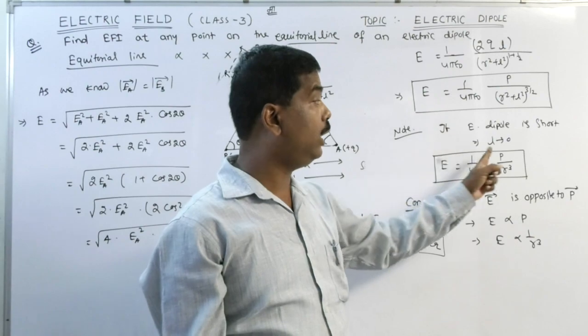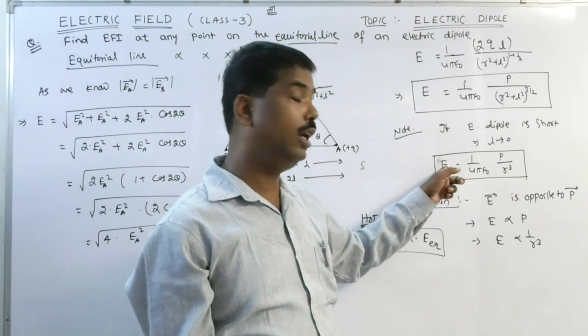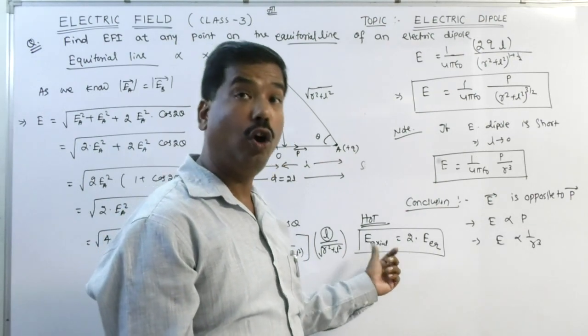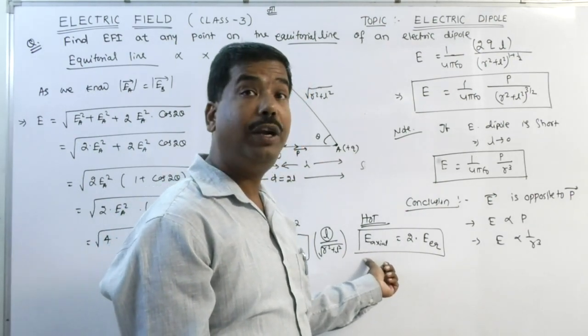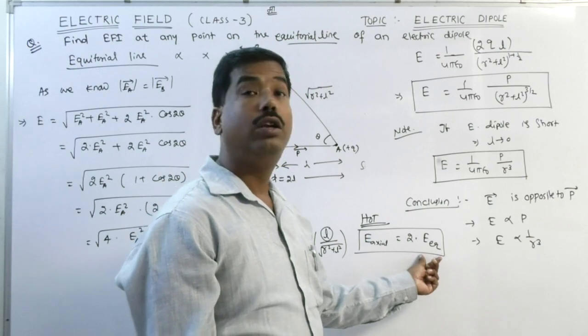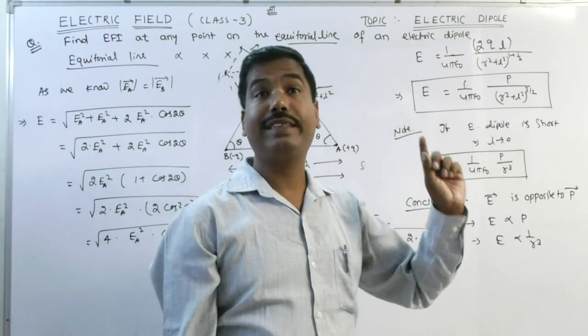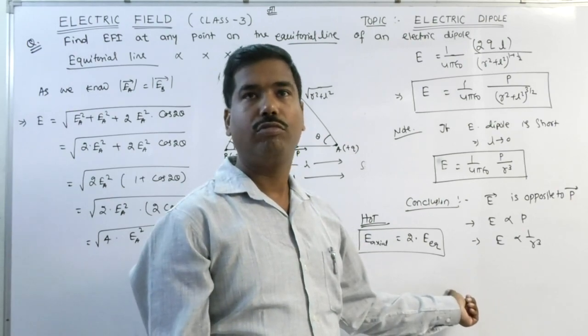So equatorial is half of the axial, or the axial electric field is twice the equatorial for the same dipole at the same distance of observation point. Clear?